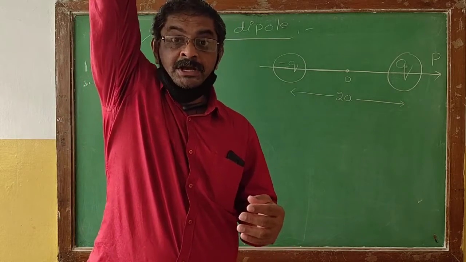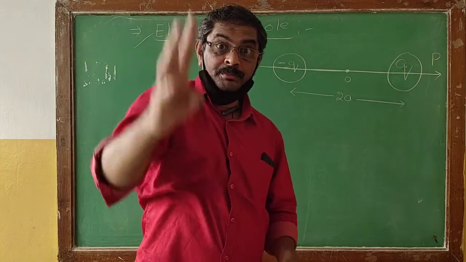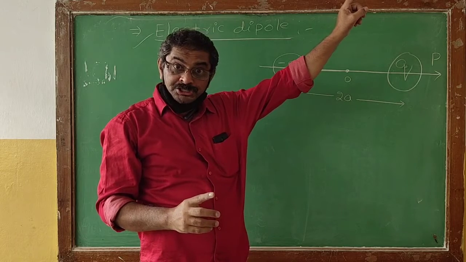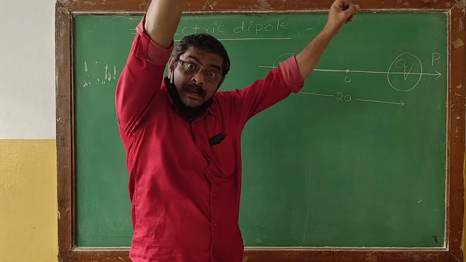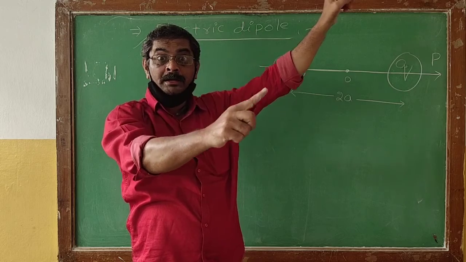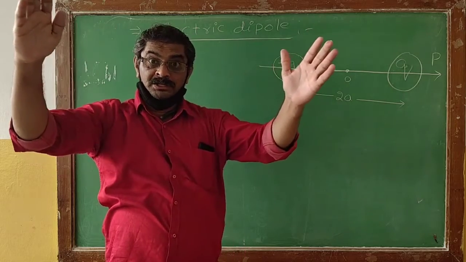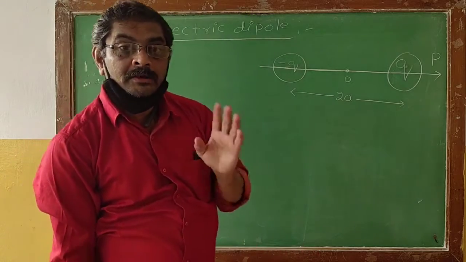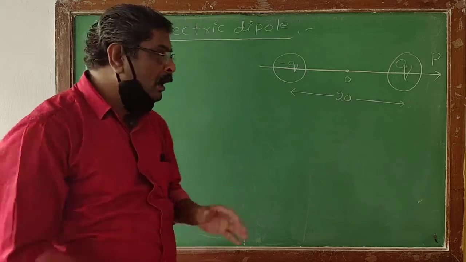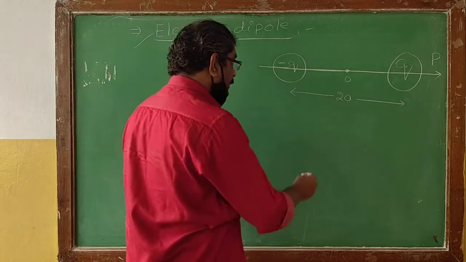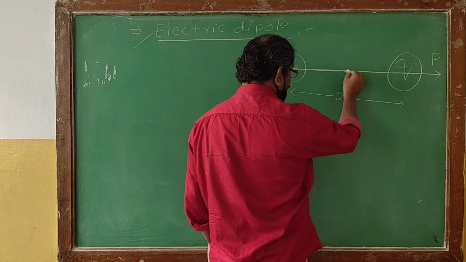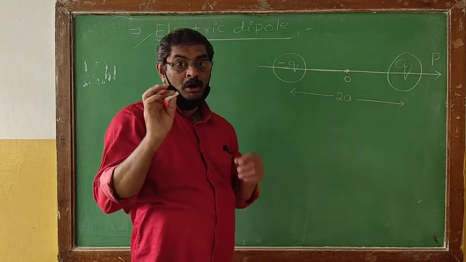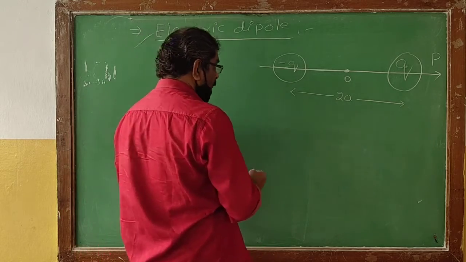That is why the electric dipole has one negative charge and one positive charge, both with the same magnitude, separated by a certain distance. Fairly simple. Now this point O will be called the center of the dipole.